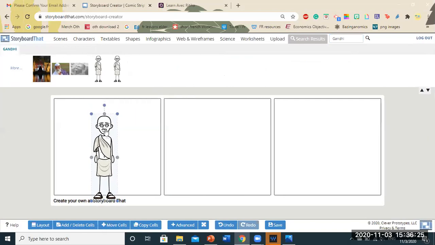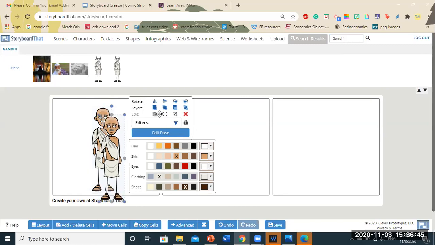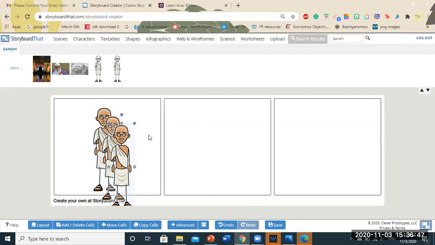You all can crop the particular character as well. If you all see this icon here to crop, you all can rotate it, you all can flip it also. That also option you have. I'm going to change all the customizations. And now I'm going to copy the same character on all the 3 different cells. You see the copy icon here? That's what I'm going to do. So I'm going to copy it twice because there are 3 cells.